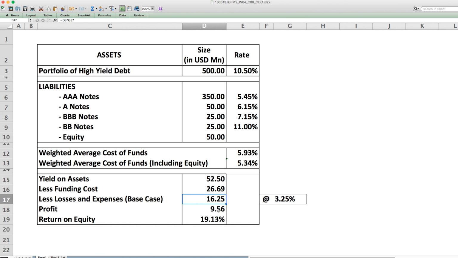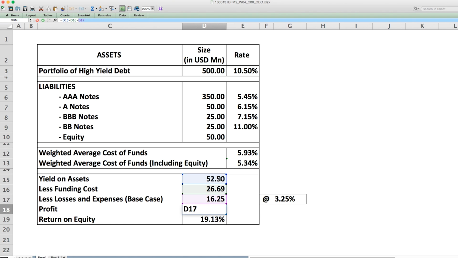Now this 9.56 therefore is the earnings of 52.50 on the assets less the funding cost of 26.69 less the expenses and loan losses of 16.25, which gives an effective profit of 9.56.